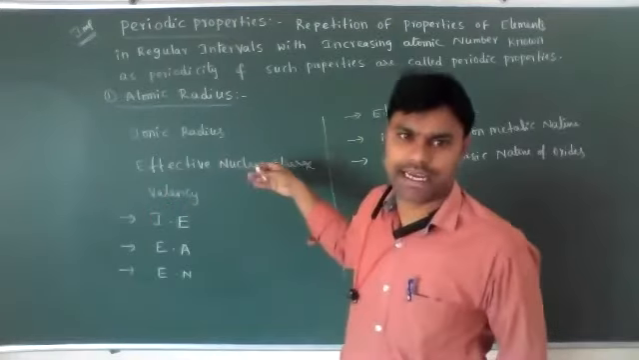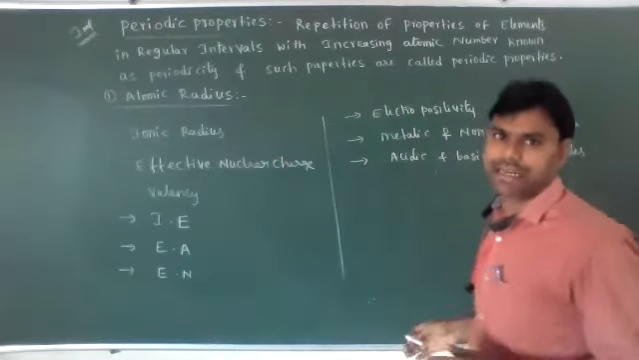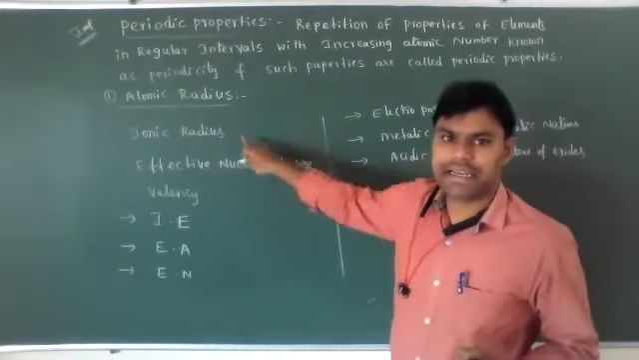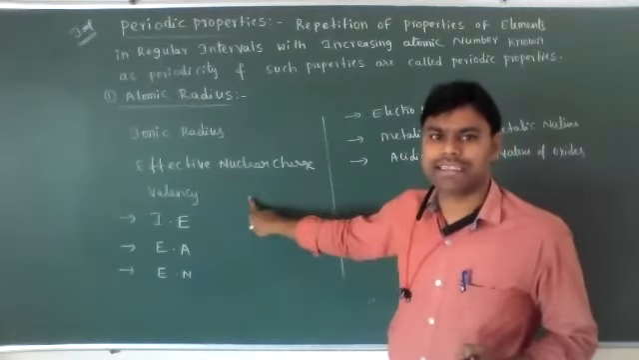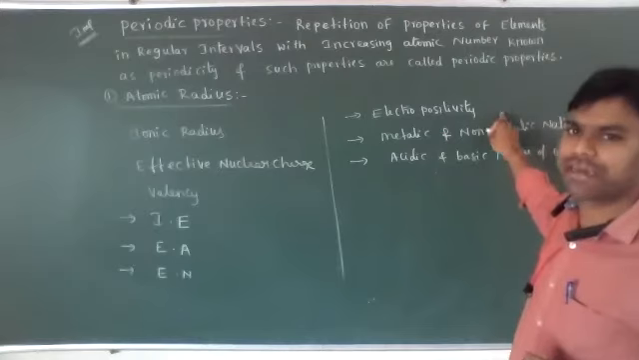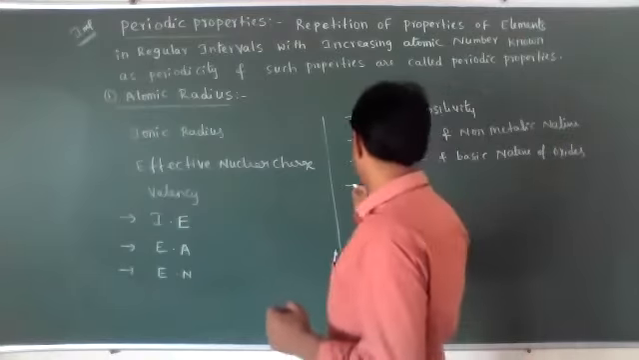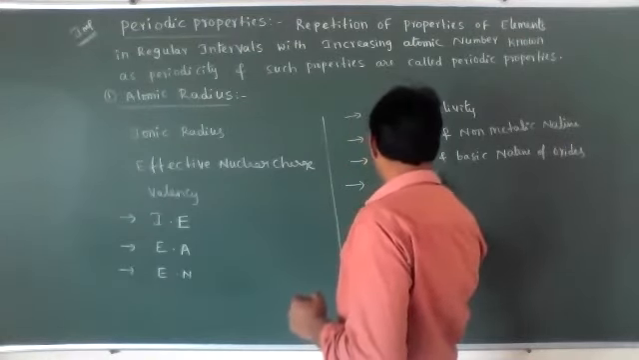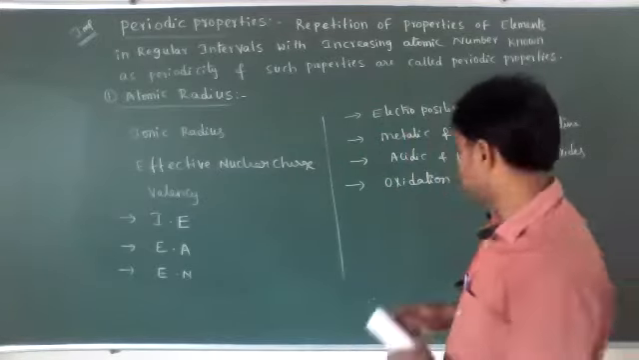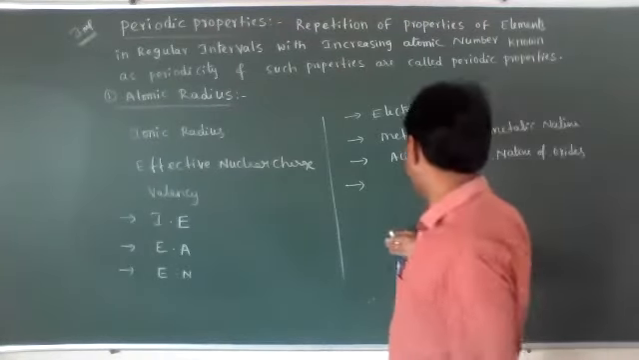We'll discuss again later. I am just giving the important ones here. First we'll discuss atomic radius. These are the different types of periodic properties: atomic radius, ionic radius, effective nuclear charge, valency, ionization energy, electron affinity, electronegativity, electropositivity, metallic and non-metallic nature, and acidic and basic nature of oxides. Oxidation number, sorry, is not periodic.